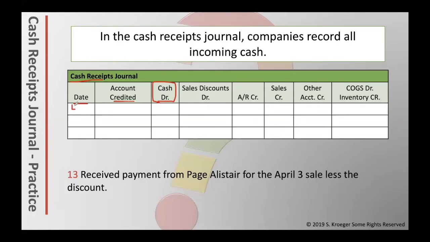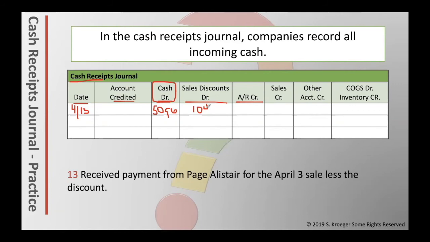Let's put in the date of April 13th. Then let's find the 3 accounts at the top. Cash debit, sales discount gets a debit as well, and lastly, accounts receivable was the credit. These are going to be the 3 accounts we're using because they match up with what the journal entry should be. Cash had a debit of $5,096. Sales discount had a debit of $104.